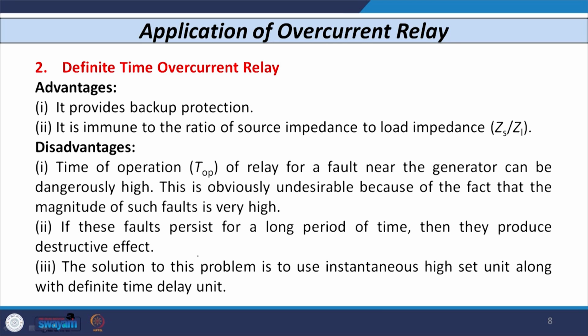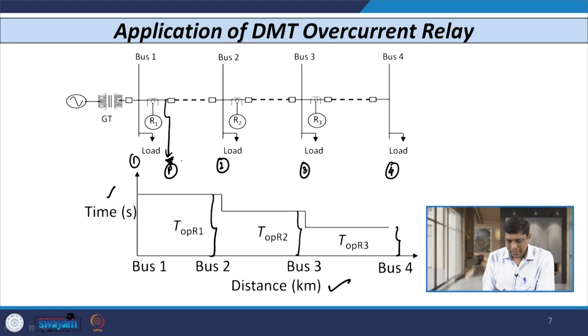Of course, a solution exists: we connect the instantaneous high set unit with the definite time overcurrent relay. So, in the first section, if any fault occurs somewhere here and its magnitude exceeds some value, then this relay R1 does not wait for a specific time period and operates instantaneously, because it is associated with the instantaneous high set unit.